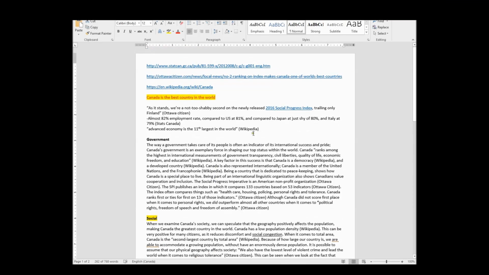So now what I need to do is I'm going to go and write my introduction. Okay, so I'm now going to write my introduction. This is kind of tricky, but not so bad. I've got some interesting facts that I left aside. The fact that we're the 11th largest economy in the world, I don't know if I'm going to get rid of that.